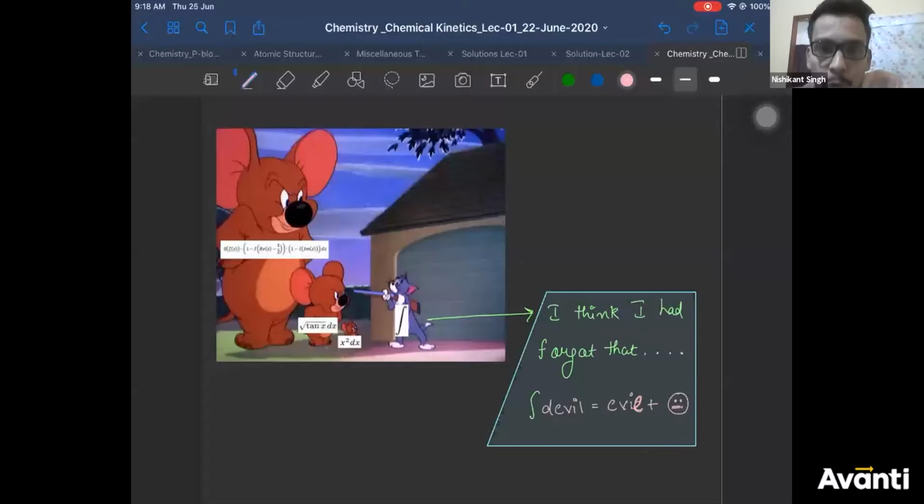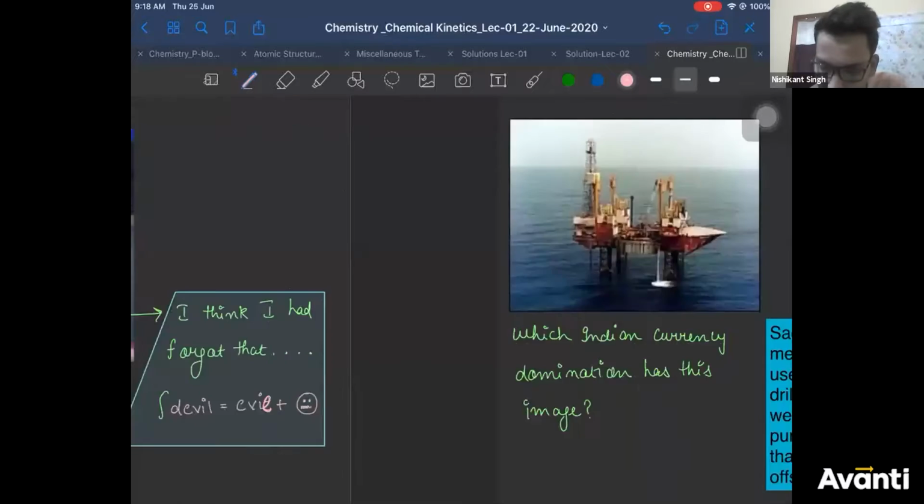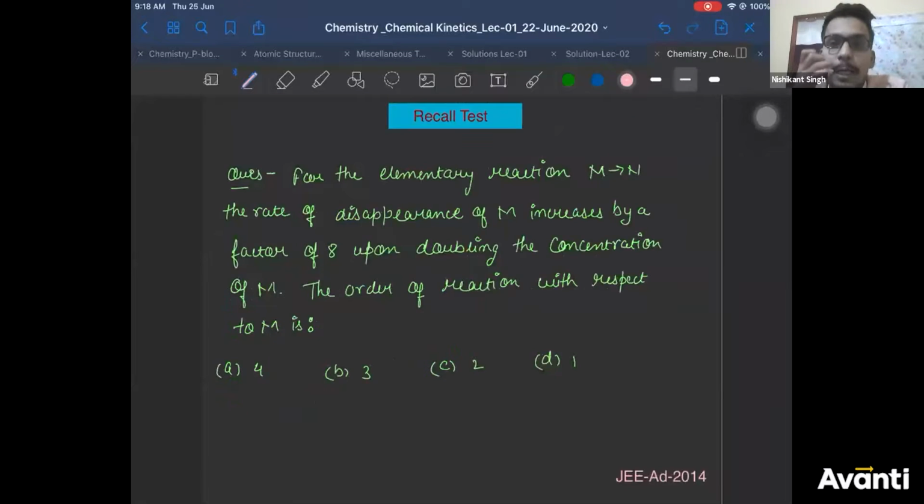All right, so let's move ahead. We'll come to the quiz later. This is your recall test based on our last class. I think last class we had discussed the order, molecularity, and all. So this is a question based on it. It's a pretty easy question. Your major test will have first year portions also, guys. It's a cumulative one. So please check the question out.